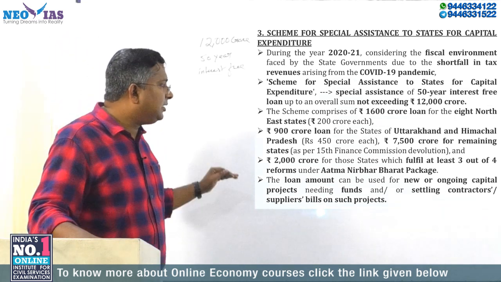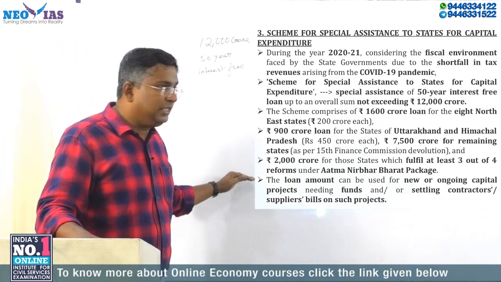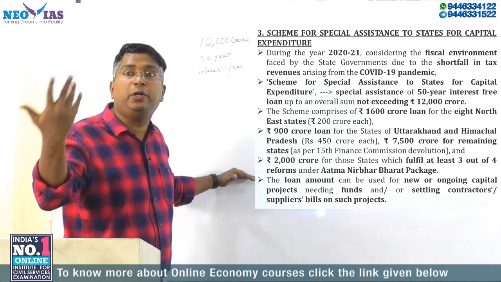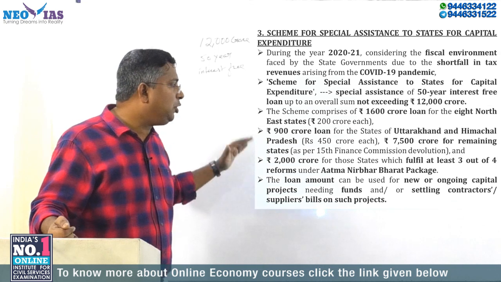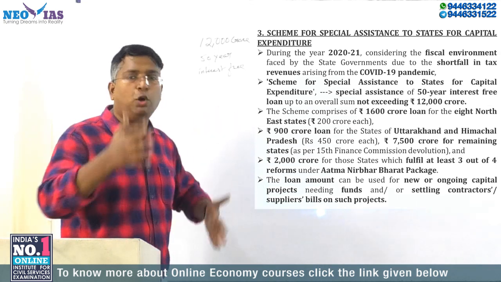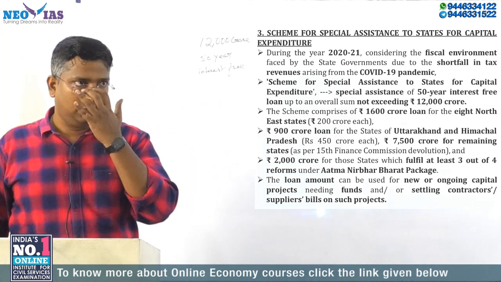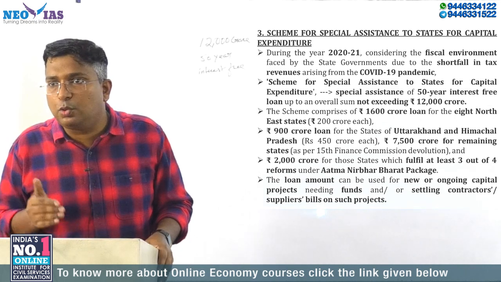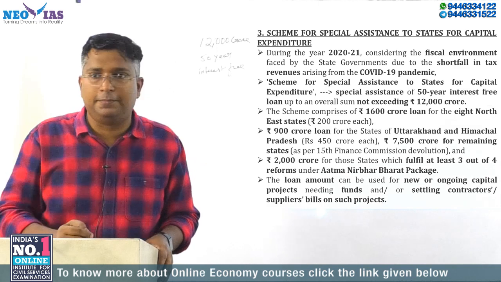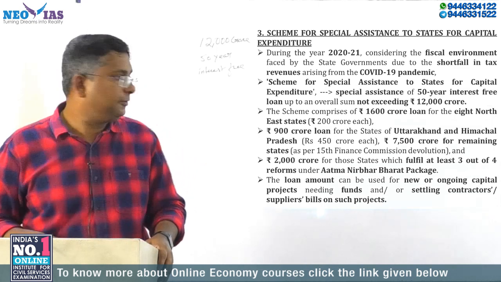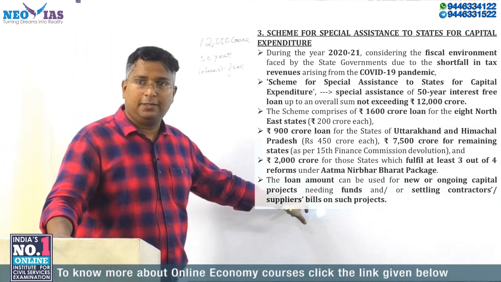Okay. And it is also saying how this loan amount can be used. The loan amount which each state will receive can be used for new or ongoing capital projects. This amount can be used for either a new capital project, which is capital expenditure, or an ongoing capital project needing funds.